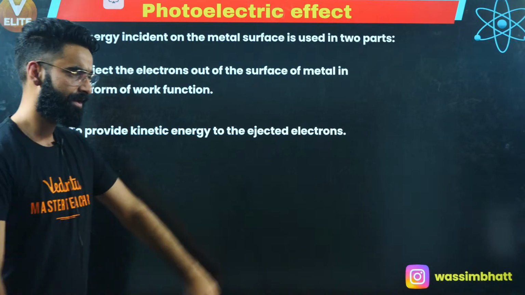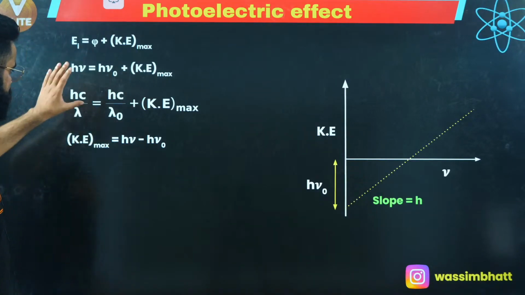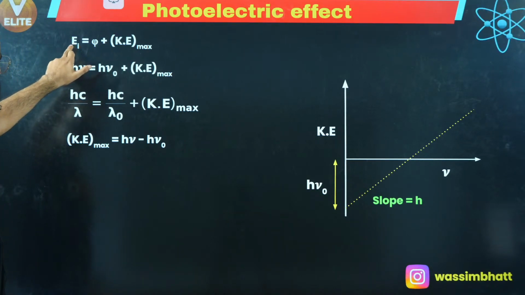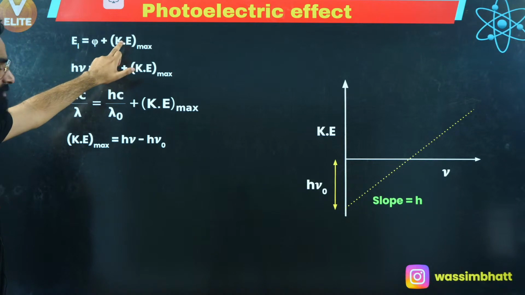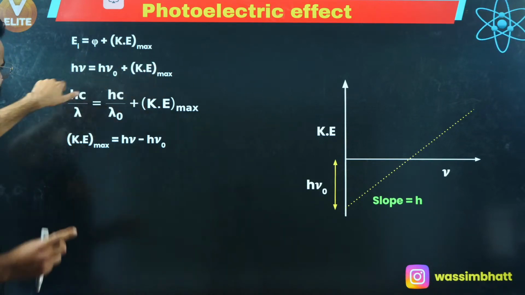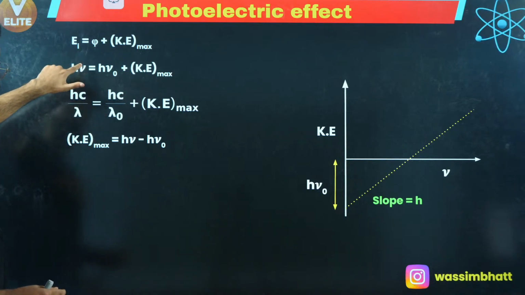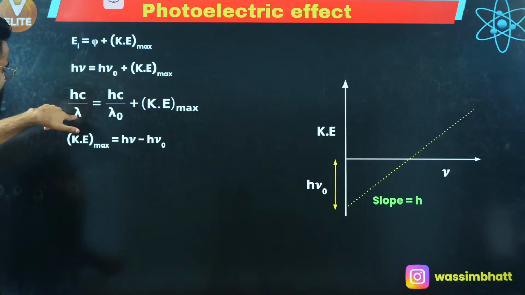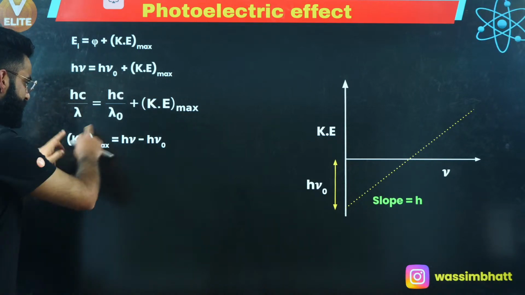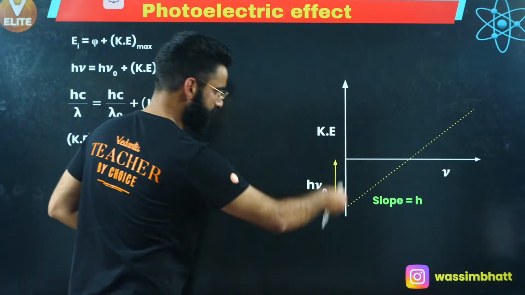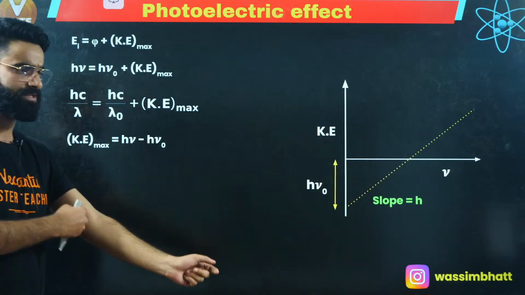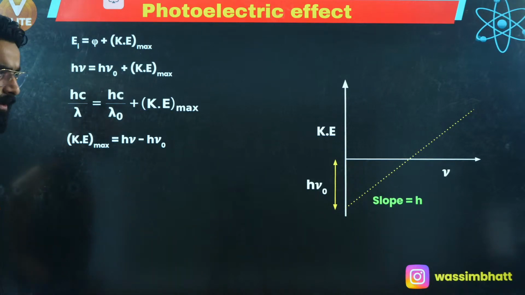So people, this was the equation which I wrote. h nu is equal to the incident energy, which is equal to work function plus kinetic energy maximum, right? So h nu is equal to h nu naught plus kinetic energy maximum. You can write it in this form as well. h nu is hc by lambda. So it becomes hc divided by lambda is equal to hc divided by lambda naught plus kinetic energy maximum. From this equation, you can plot a curve between kinetic energy versus the frequency. This is something which I told you right now.